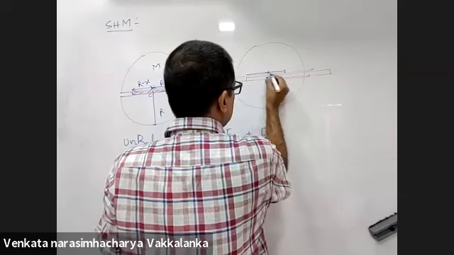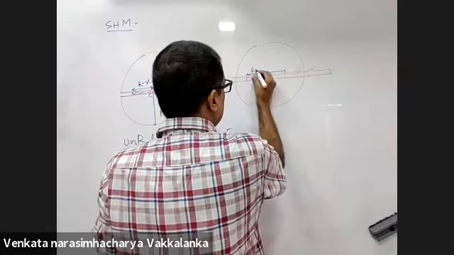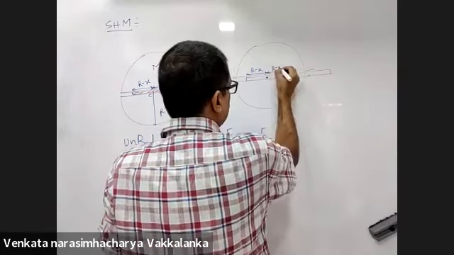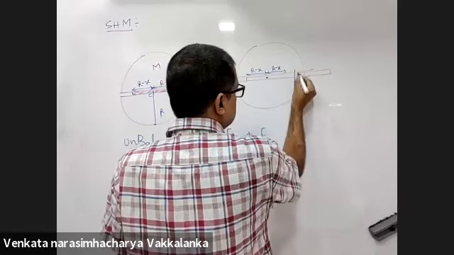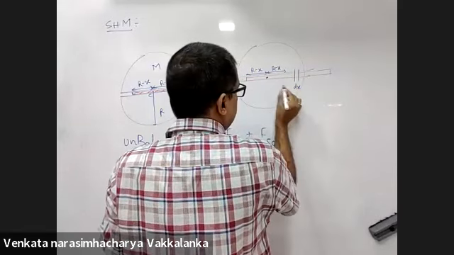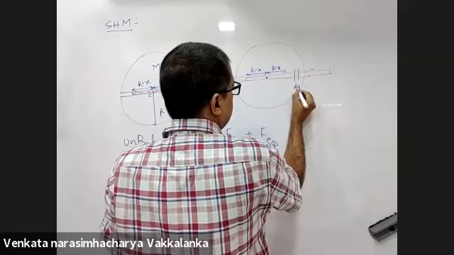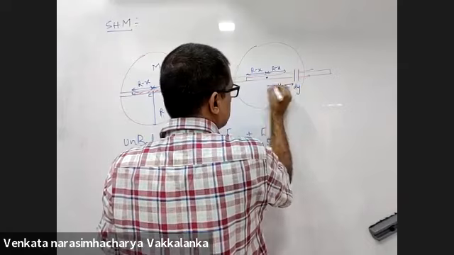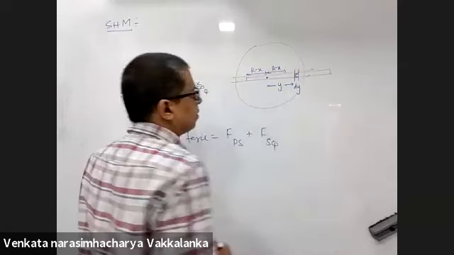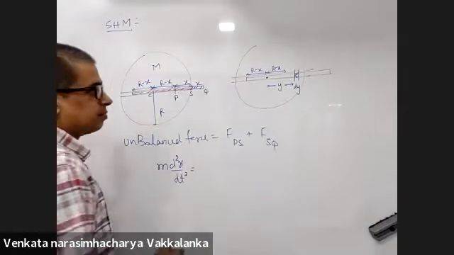This distance and this distance, R minus x and R minus x, will cancel out each other. Consider an element dy at a distance of y.